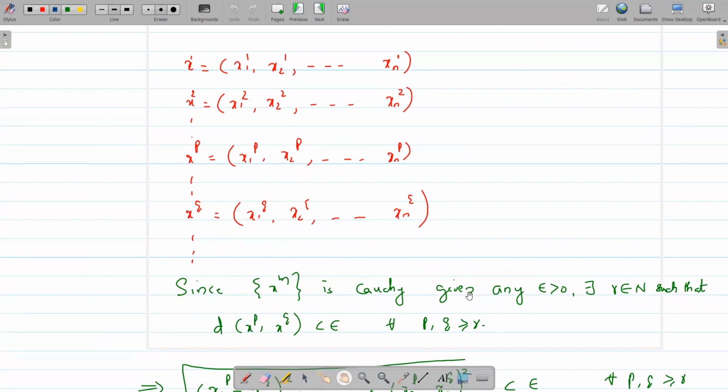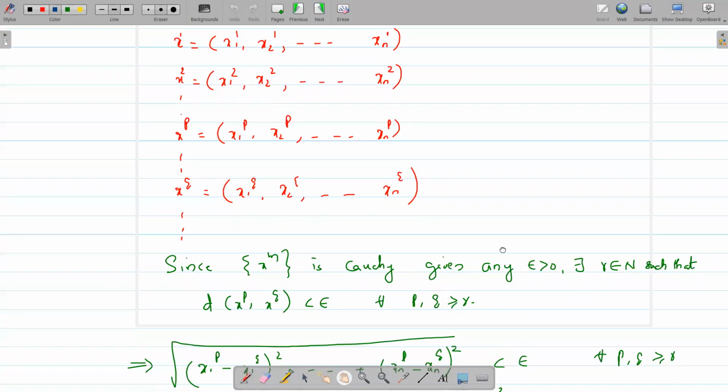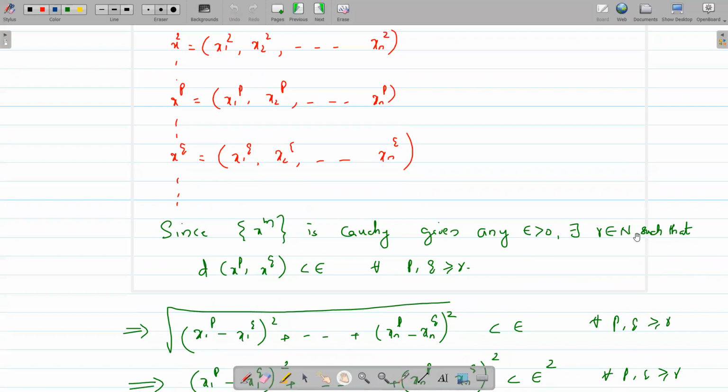Now we apply the definition of Cauchy sequence. Since xm is Cauchy, given any epsilon greater than 0, there exists r belonging to capital N such that d(xp, xq), the distance between the pth term and the qth term of the sequence, is less than epsilon for all p and q greater than or equal to r.